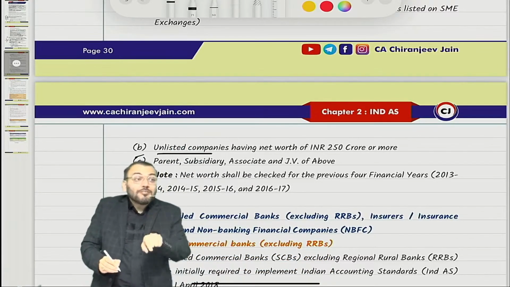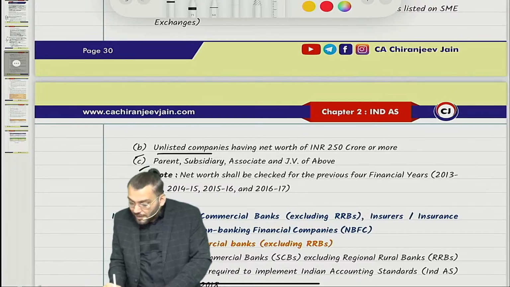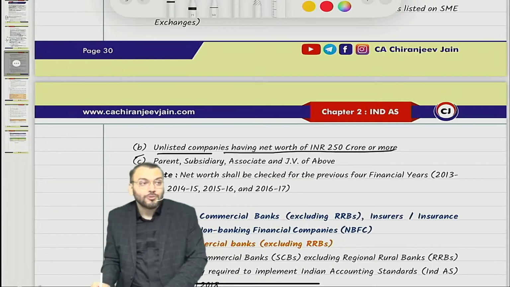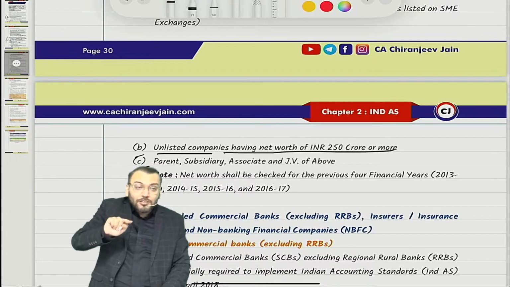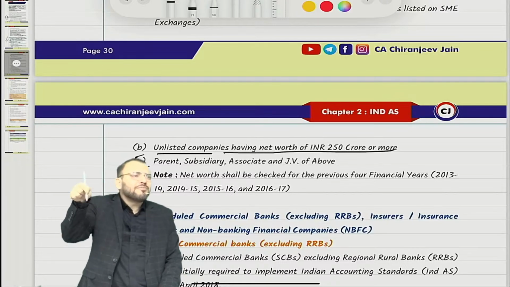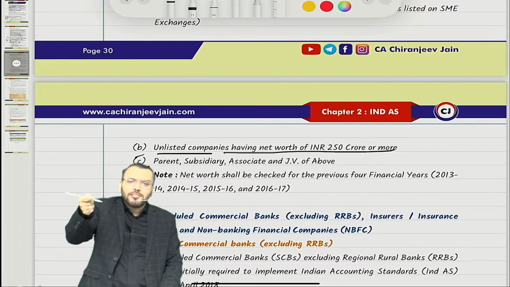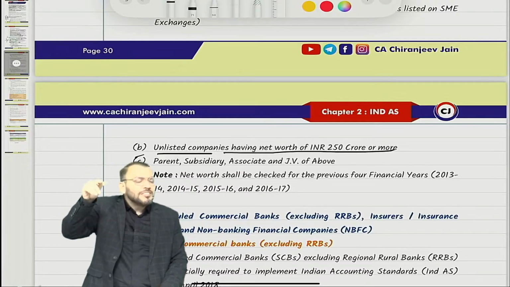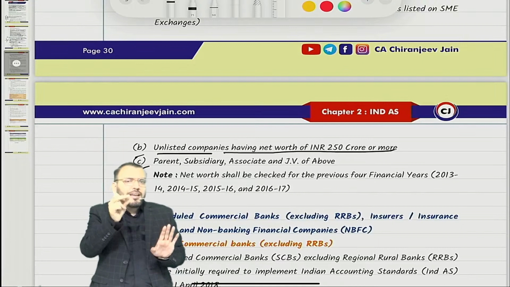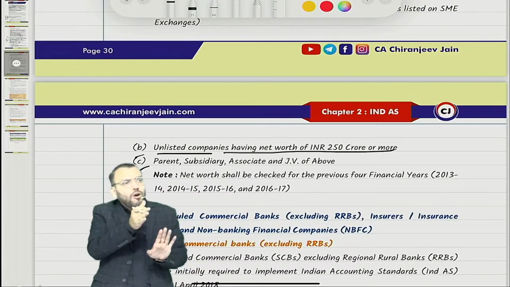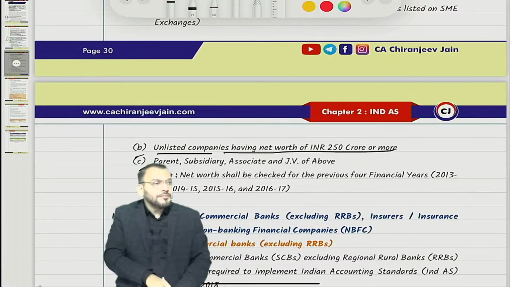Then unlisted companies having a net worth of 250 crore or more. Of course less than 500 crore, because 500 crore or more is already covered in phase 1. Can I say it this way: if I combine phase 2 and phase 3, all listed companies, Ind AS is applicable.